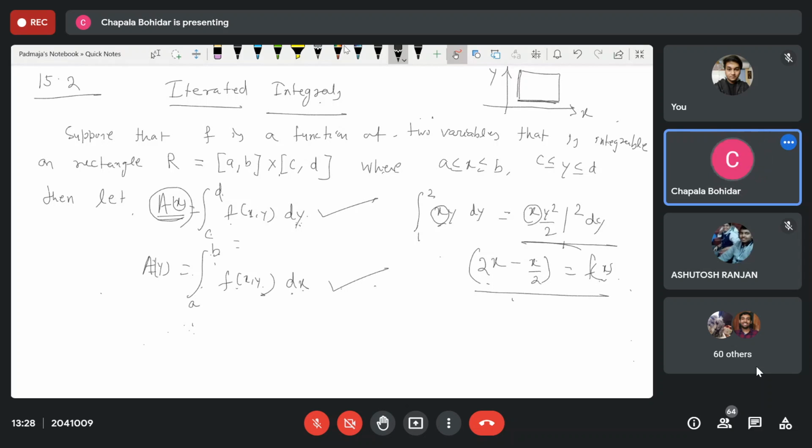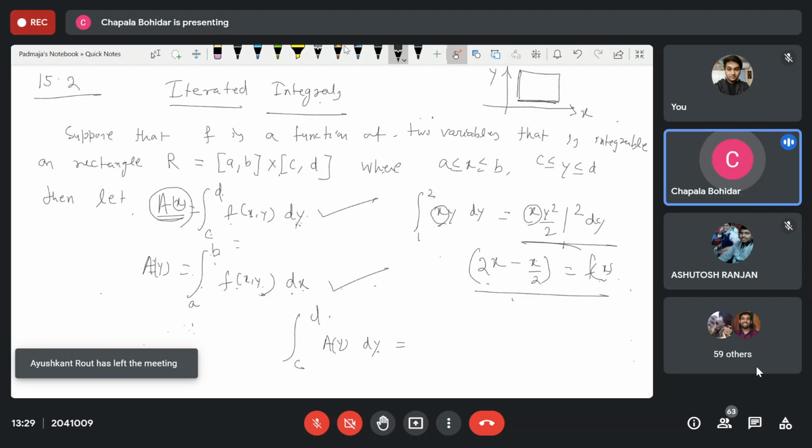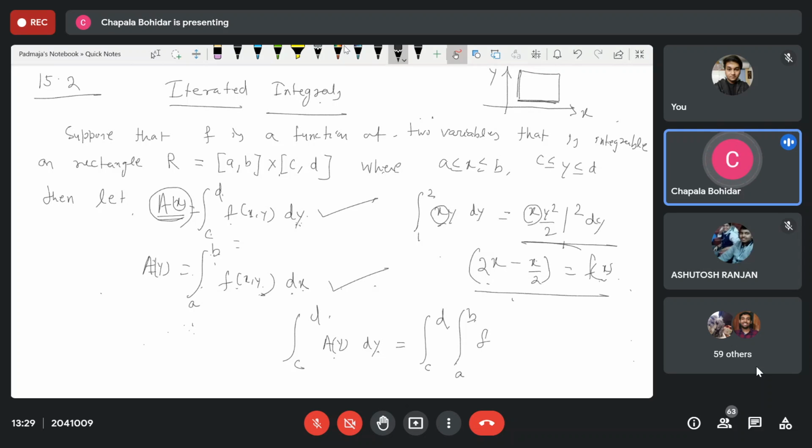So now I can write the iterated integral: the integration from c to d of A(y) dy. Here A(x) I have defined earlier, and A(y) I am defining here. So that is c to d, and for A(y) I can put a to b, f(x, y) dx, then dy.